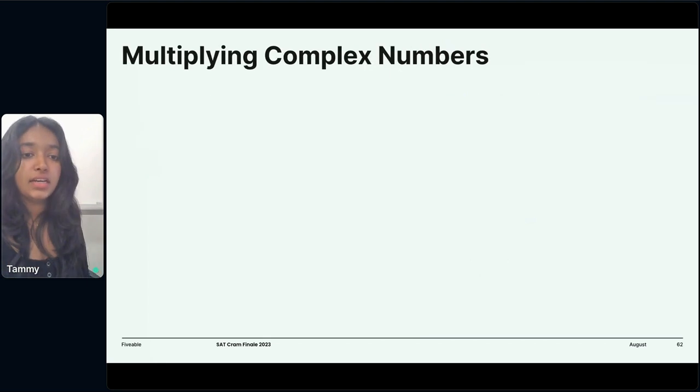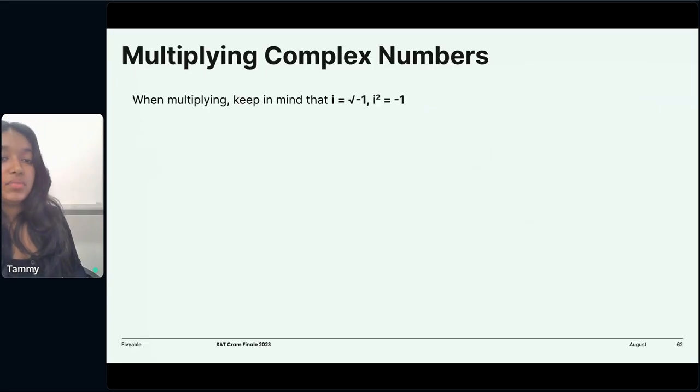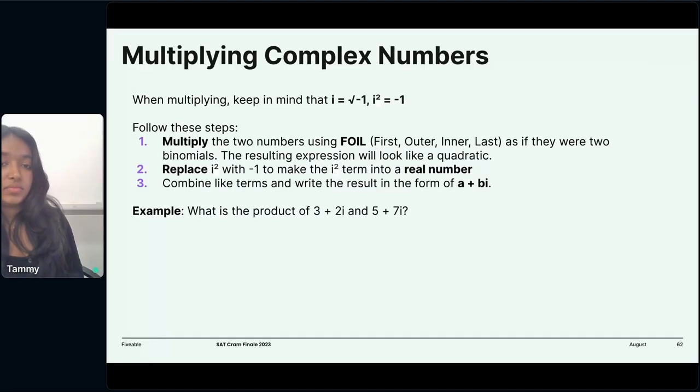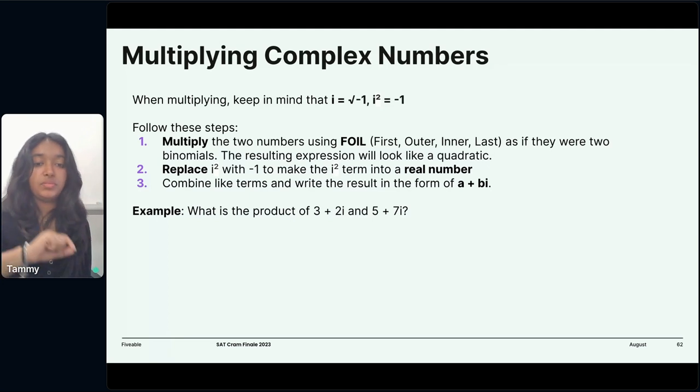Okay, next slide. Multiplying complex numbers, we want to keep in mind that since i is equal to the root of -1, i squared is equal to -1. And then to multiply, we want to FOIL it out. So we want to take the first term and distribute to the other one and so forth.